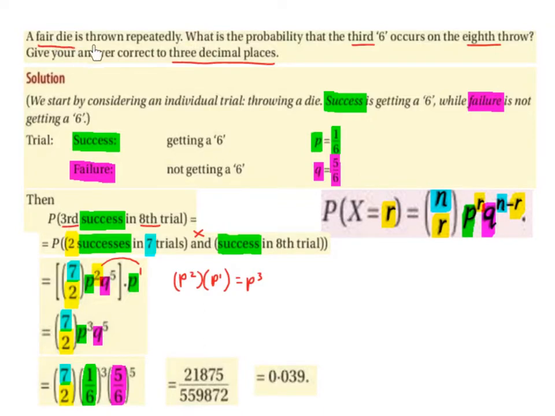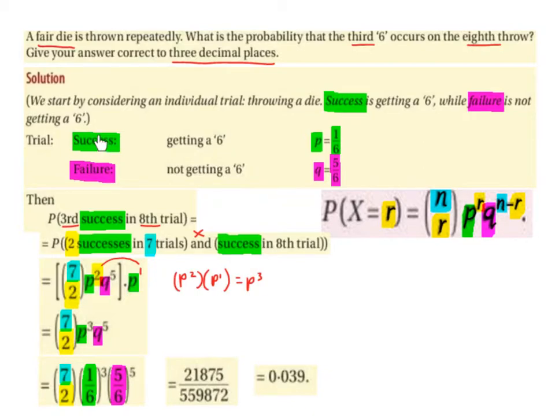A fair die is thrown repeatedly. What is the probability that the third 6 occurs on the 8th throw? Give your answer correct to 3 decimal places. We start by considering an individual trial, throwing a die. Success is getting a 6, while failure is not getting a 6.